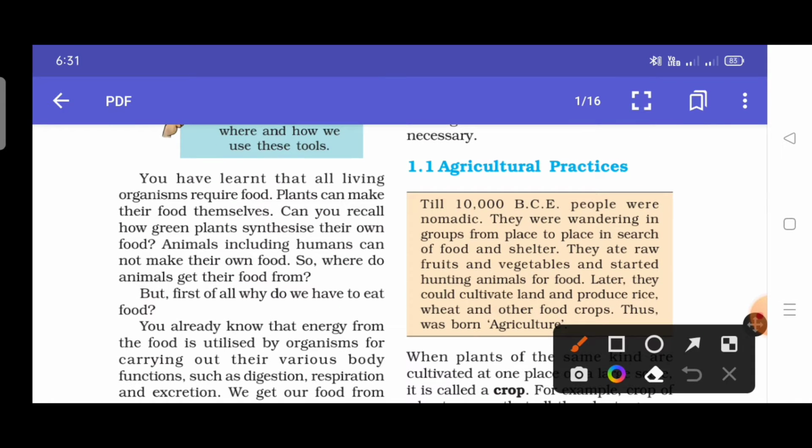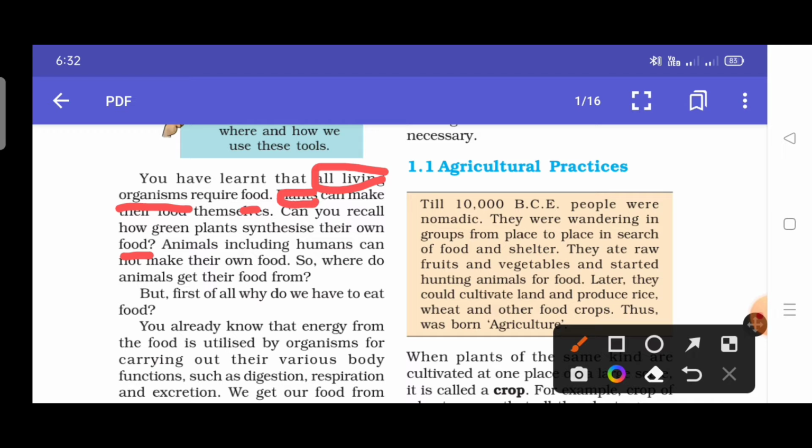You have learned that all living organisms require food. Plants can make their food themselves. Can you recall how green plants synthesize their own food? As we know, all living organisms means the organisms which breathe, grow, and develop according to the stages of their life, and they require food for their growth and development.